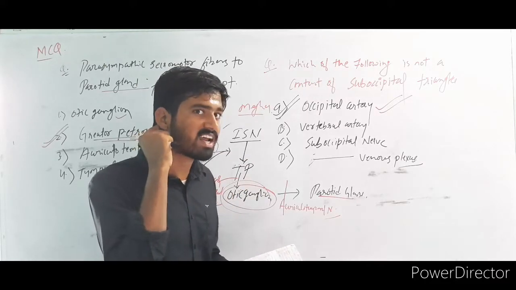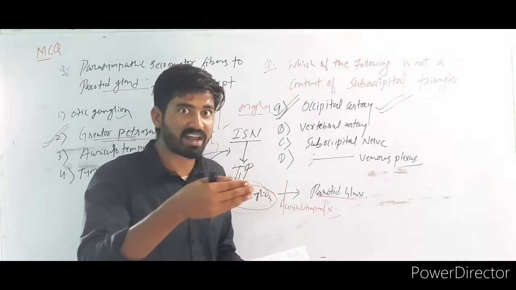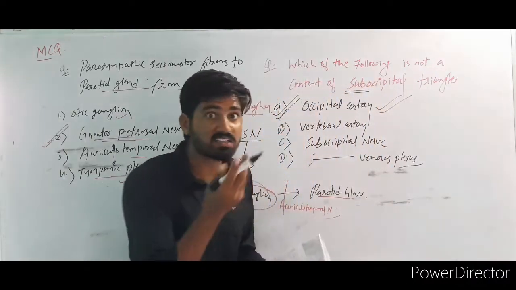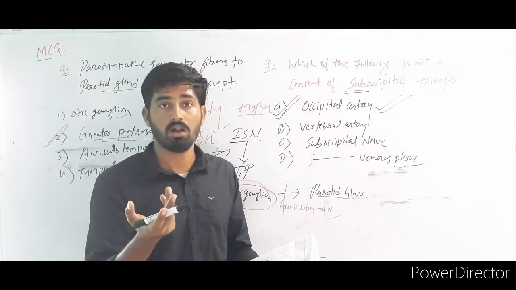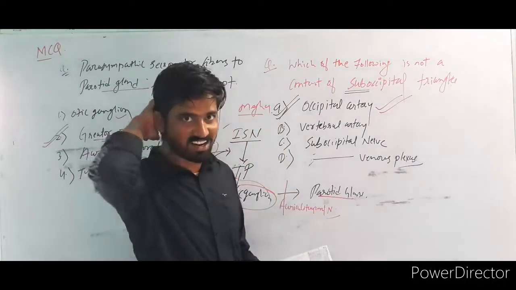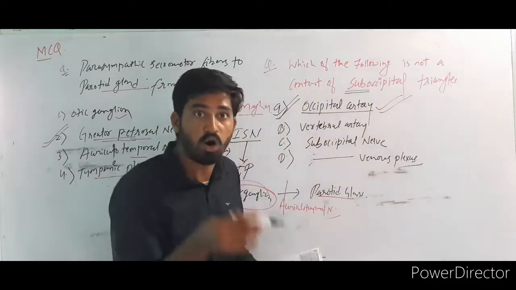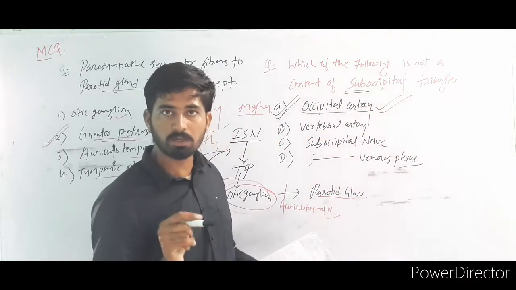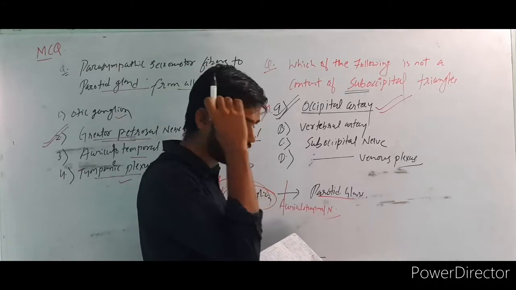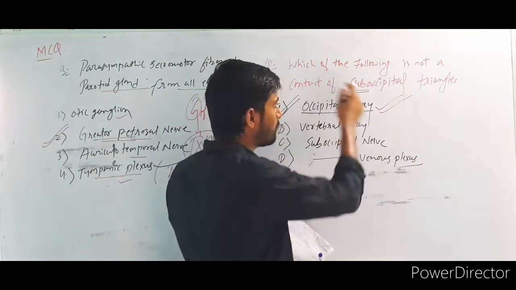Okay, that is the occipital triangle. And here, above the subclavian artery, is the subclavian triangle. Am I right? But what I'm asking is suboccipital. I'm not asking about the occipital triangle. What is the suboccipital triangle? That is here, right? The occipital triangle is present here, so the occipital artery is present in the occipital triangle, not in the suboccipital triangle. The occipital triangle is here, but the suboccipital is here.